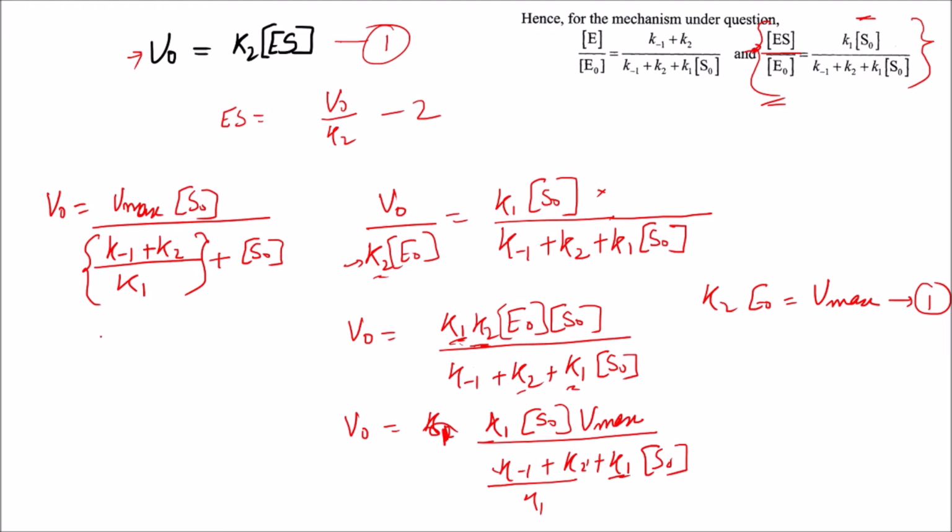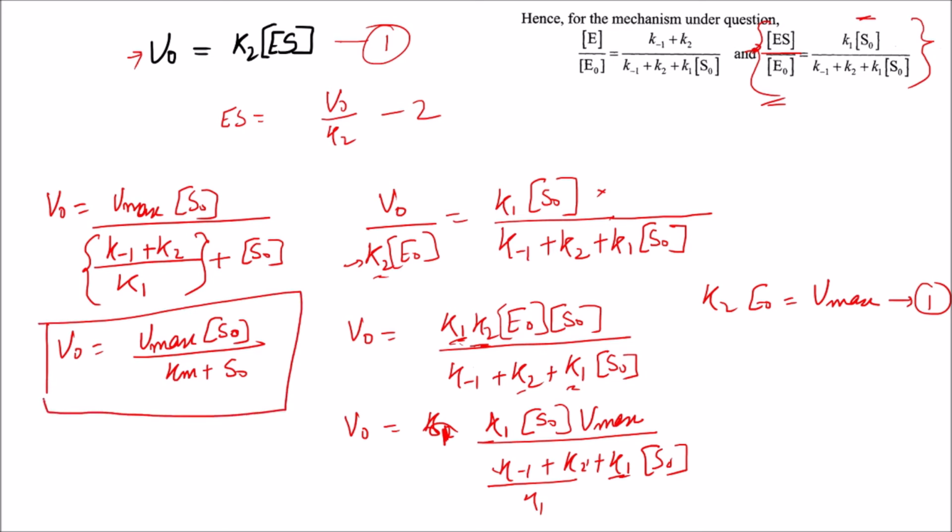Further, if you remember, this term is equal to Km, the Michaelis-Menten constant. So I am going to replace this with Km, so it is Vmax into S naught by Km plus S naught. So what we have analyzed is that even by using the King-Altman method, we get the same formula as the Michaelis-Menten equation. It means this will also have the same kinetics, but instead of one intermediate stage, there will be two intermediate stages.